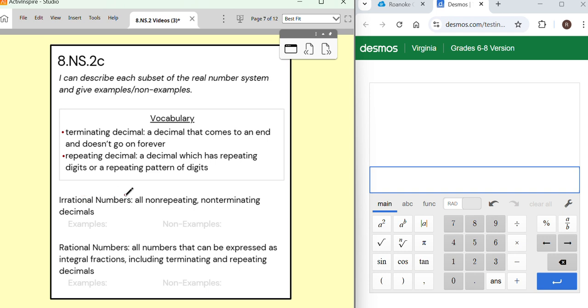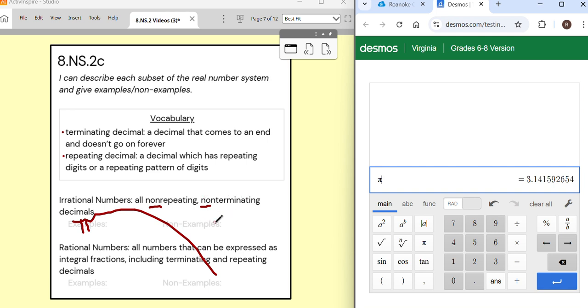So irrational numbers are all non-repeating, non-terminating decimals. The king of irrational numbers, or the queen, if you would like, is pi. If you put pi in your calculator, it goes on forever and ever and never repeats any numbers or any pattern of numbers. The only reason it stops here is because my calculator ran out of room. Okay? So irrational numbers look and act like pi. They don't repeat and never stop.